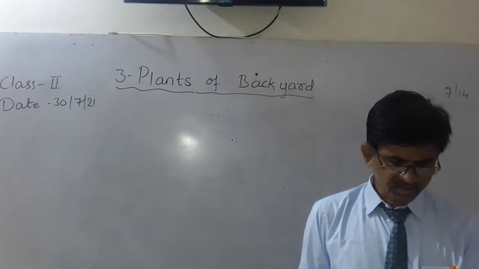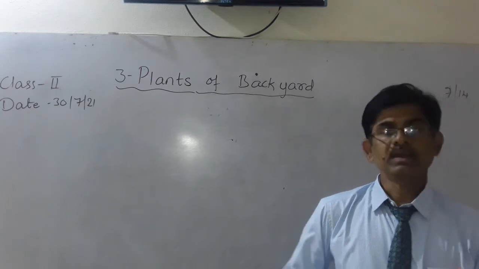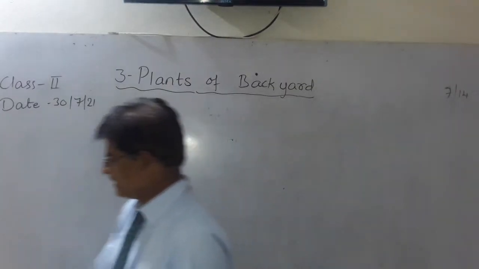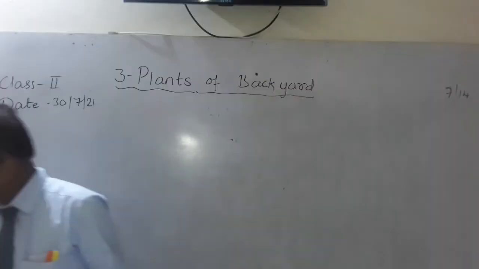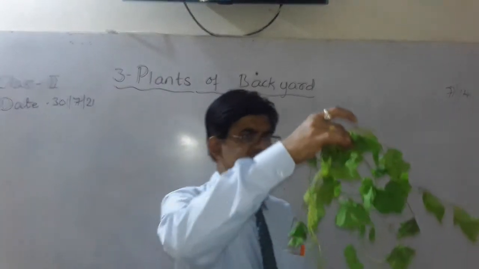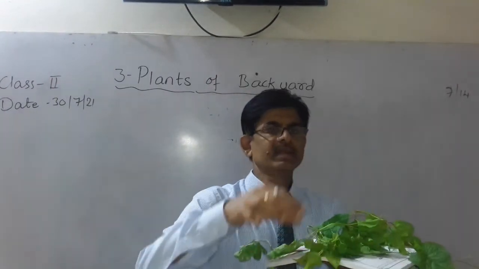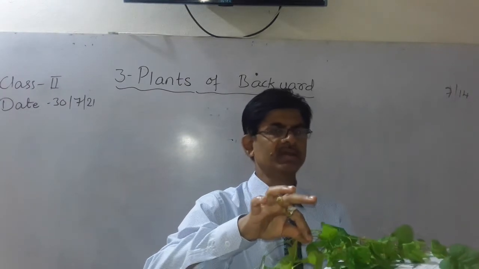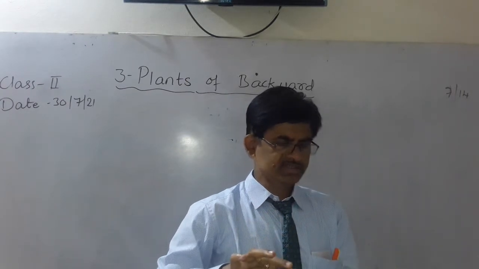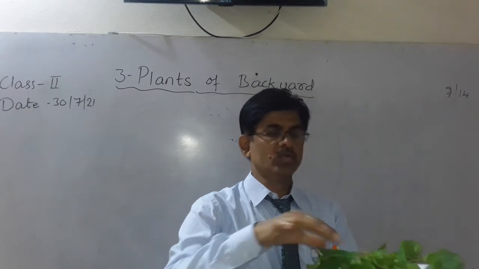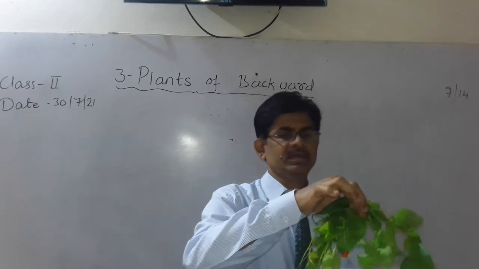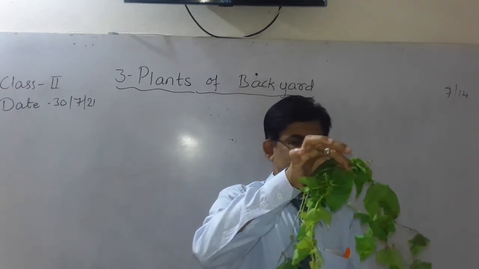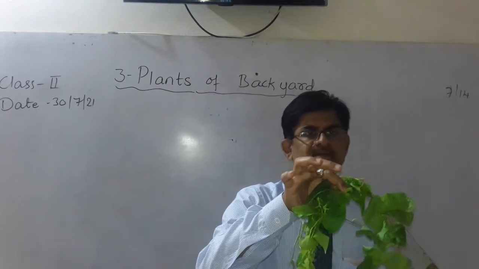Creepers always grow on the land. So like this, they creep and grow on the ground. Understood? In pumpkin, bitter gourd, cucumber.